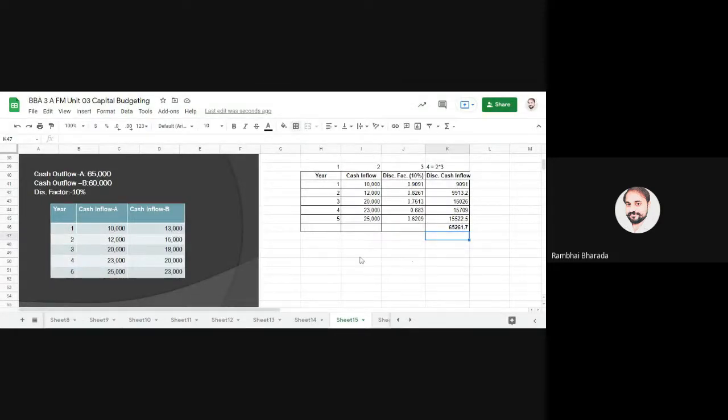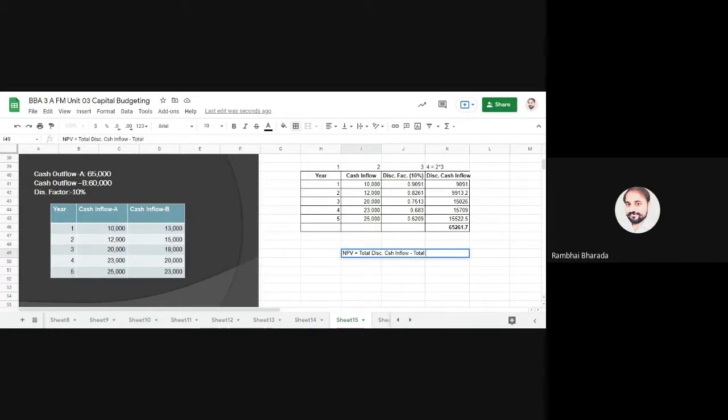So to find NPV, NPV is equal to total discounted cash inflow minus